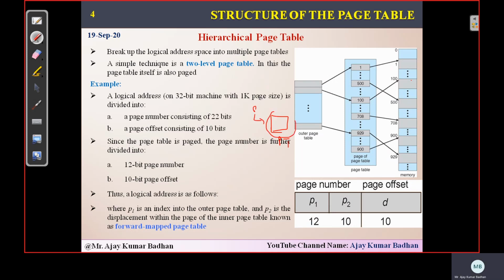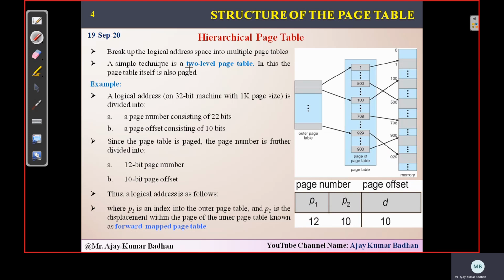Now this particular page table, we will split up because the page size might be large. Like in the previous example, we got 32 minus 12, I mean 20. Well, this page number 20 is okay, it's a very small number. But what if you get something like 50s or 60s? That's very problematic, because the page number means that many entries. So to overcome that and reduce the size, we are going to use this hierarchical page table concept.